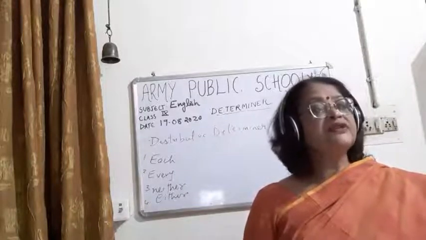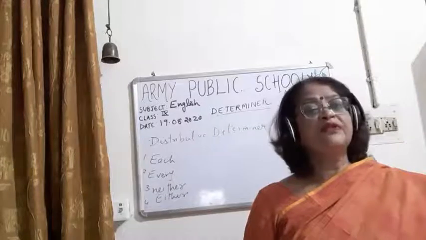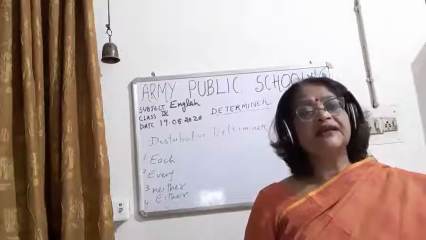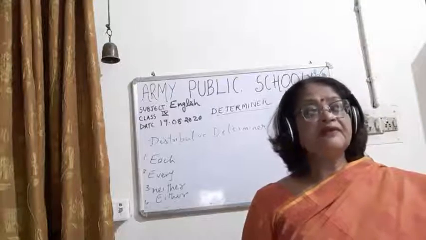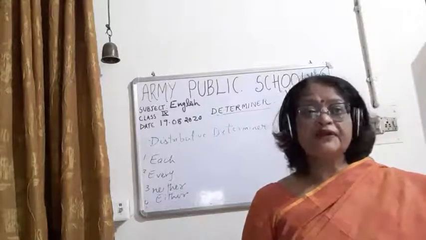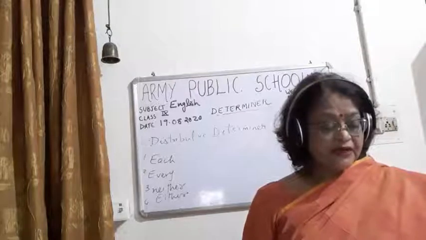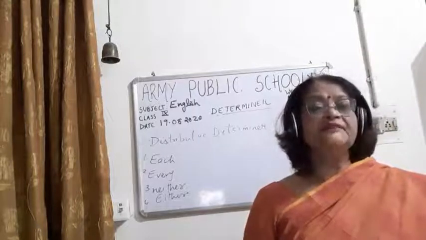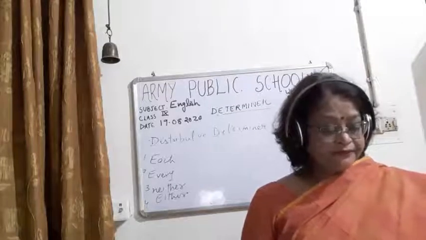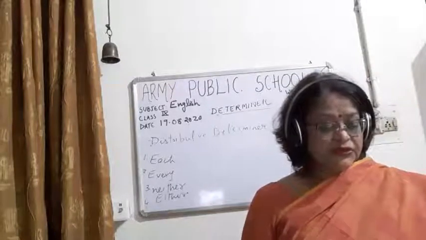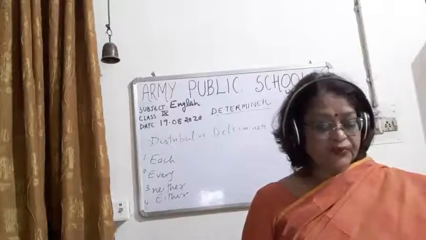Now children, I will be telling you about the use of each and every. Let me revise once again: distributive determiners refer to each single member of a group, and each is used when we talk about the members of a group individually.